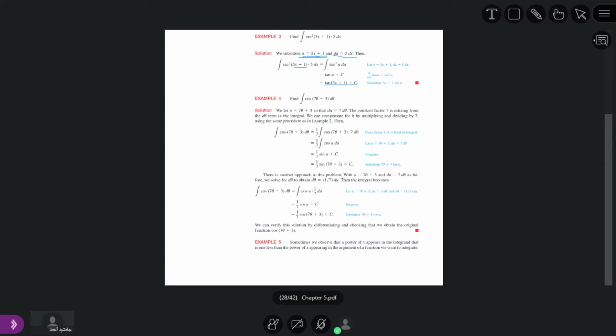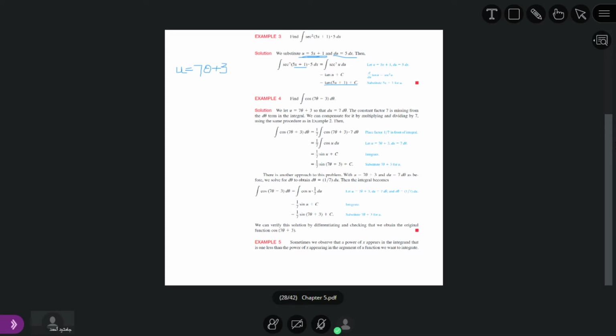After that we have another question. Find the indefinite integral of cosine of 7 theta plus 3 d theta. So we substitute u is equal to 7 theta plus 3.